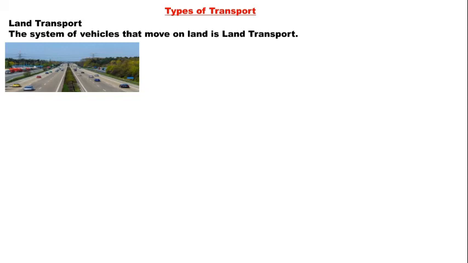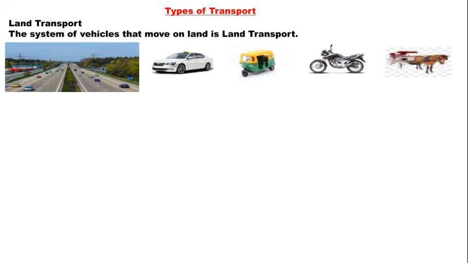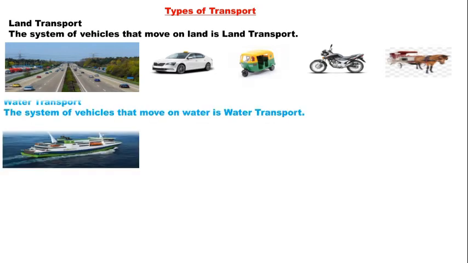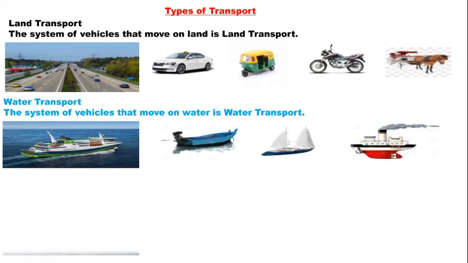The system of vehicles that move on land is land transport. So, which you can see in the picture, for example, car, auto, bike, and jatka, horse cart, we can say. And next one is water transport. The system of vehicles that move on water is water transport. For example, boat, yacht, steamer.